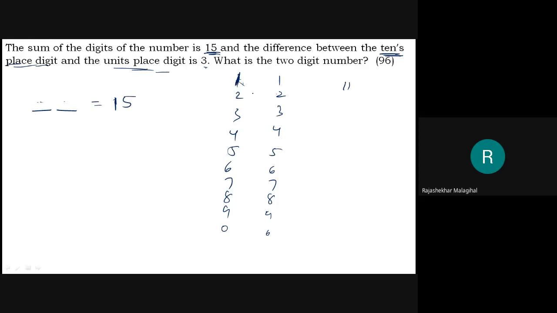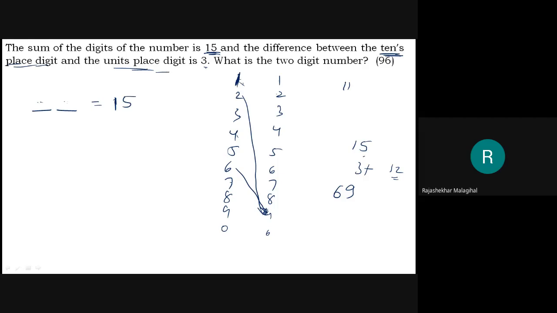Like that 2, no. I will check with the maximum. Why check with all? Therefore, 2 plus 9 is 11. I have to get 15. Therefore, no. 3 plus 9 is 12. No, I should get 15. 4 plus 9, 13. 5 plus 9, 14. 6 plus 9, yes, I am getting a good result. 6 plus 9 means 69 I got. Now 7 plus 9 is not 15. 8 plus 9, 9 plus.